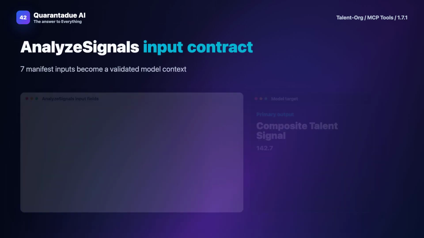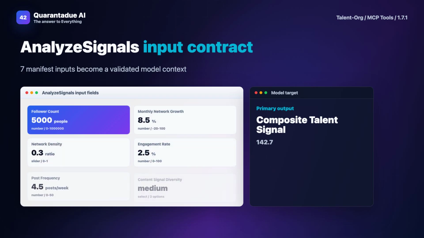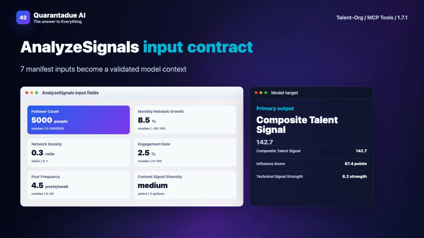Now the method. AnalyzeSignals doesn't just count likes or followers. It's built on a framework of signal processing adapted for human capital. We treat social and professional activity as a data stream. Key concepts here are signal strength, noise filtration, and pattern decay.